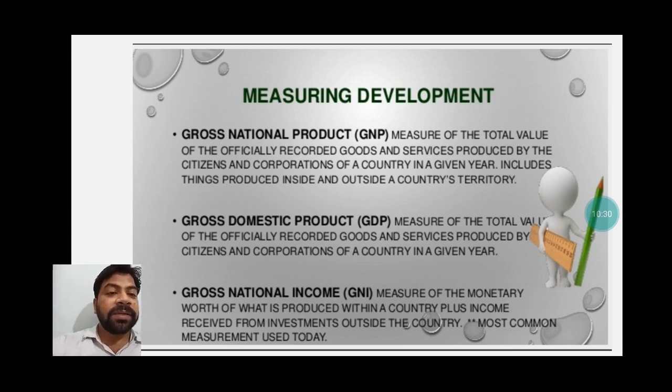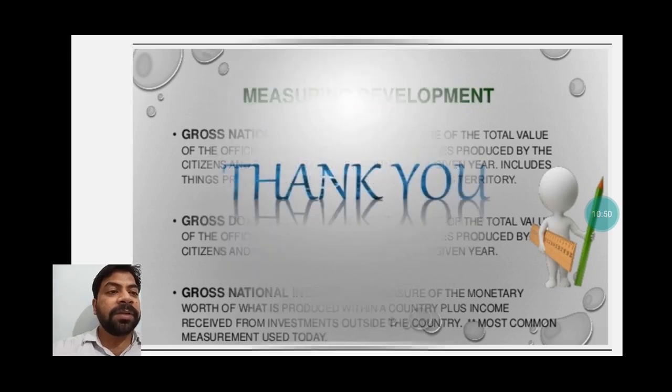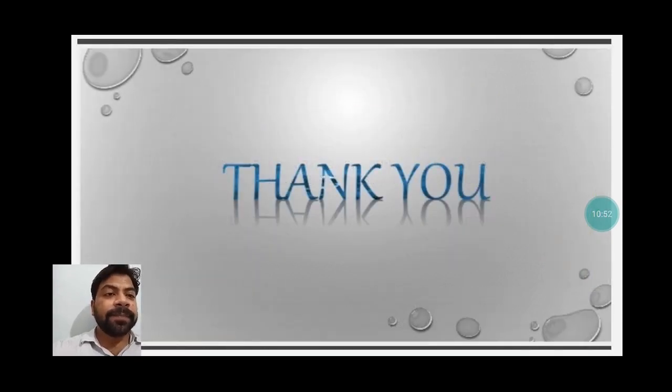Okay, so whatever investment we did earlier and whatever rewards or income we are getting from outside or inside both, that is the GNI, gross national income. It means our country's income as well as the income of our people who are in other countries also becomes altogether GNI.